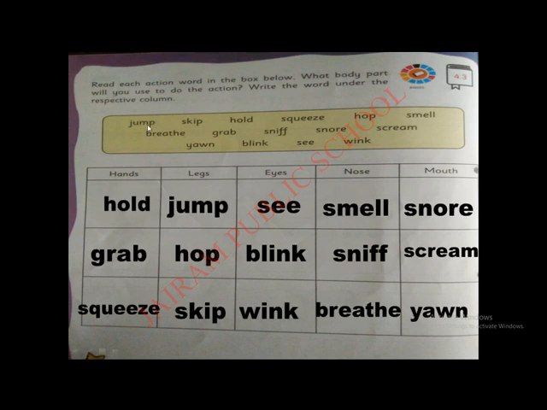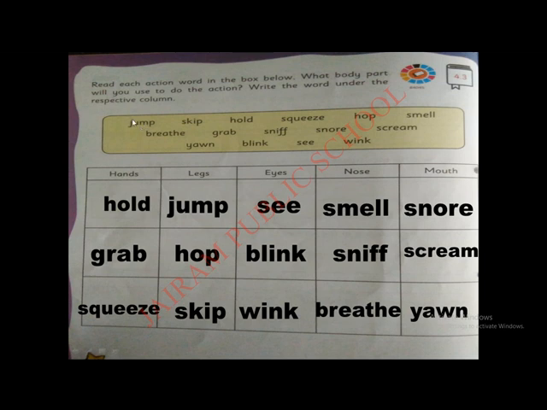Before that, we will learn the meaning of the action words given in the yellow box, so that we can write the answers easily in the respective column. Jump. Jump means, yes, jumping.